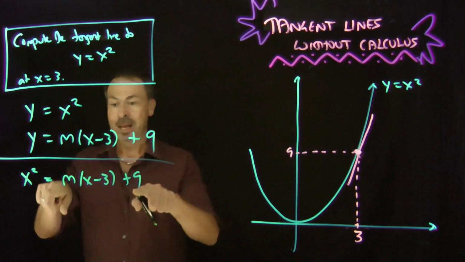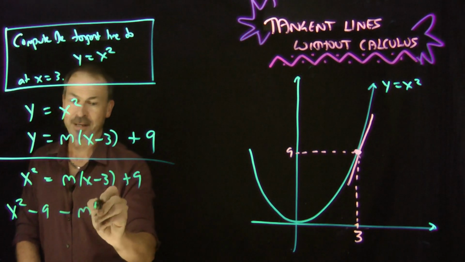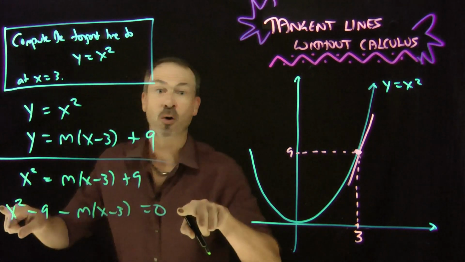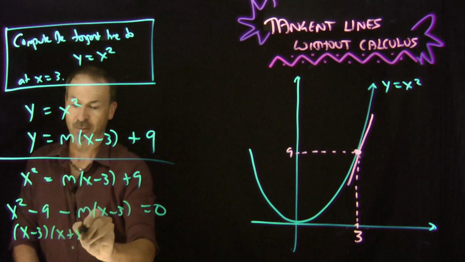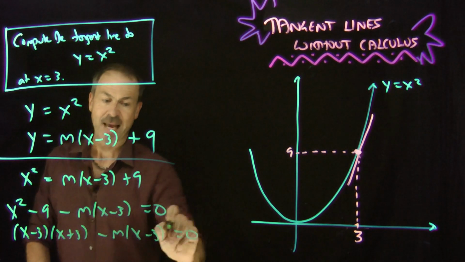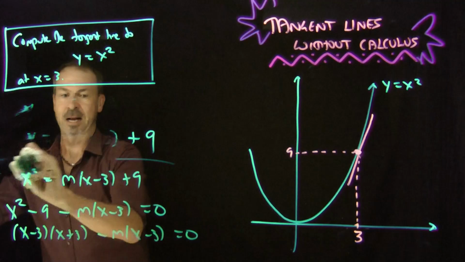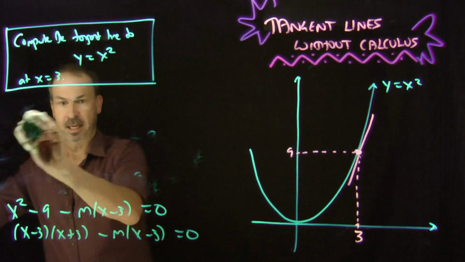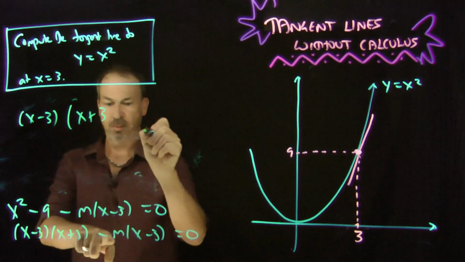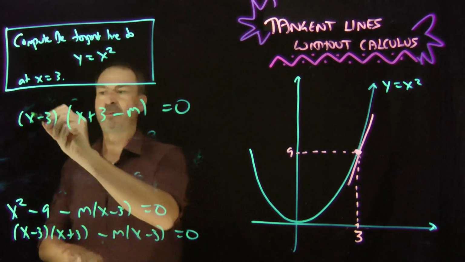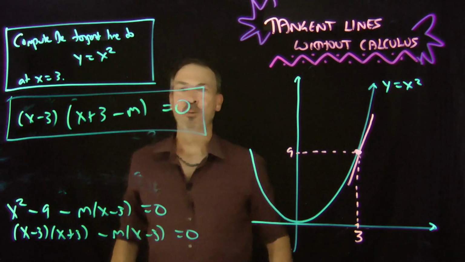Okay, so what am I going to do here? Well, let me bring everything to the left: x squared minus 9 minus m(x minus 3) equals 0. We want that to have only one solution. x squared minus 9 is (x minus 3)(x plus 3), minus m(x minus 3). I have a feeling I'm running out of room, so we'll go back up here. Let's bring out the common factor of x minus 3: (x minus 3)(x plus 3 minus m) equals 0. We want to choose the value of m that makes sure this has only one solution.